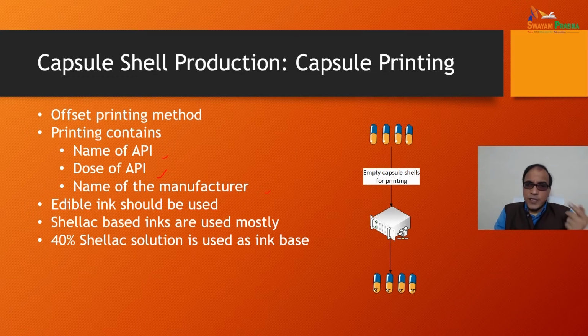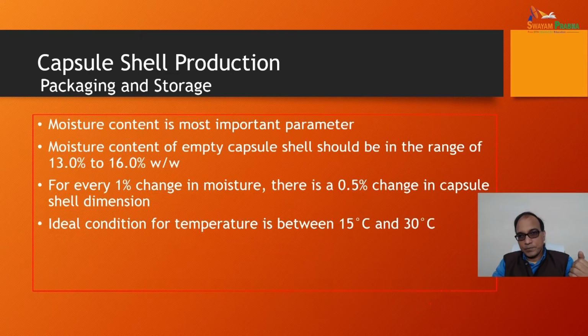Edible inks are used obviously, and shellac based inks are used mostly. A 40% shellac solution is used as the ink base in these capsule printing systems, and these capsule cells are taken to these printing machines, and they are printed properly on the desired location. The printing is done as an identification mark, and it may have a variety of printing.